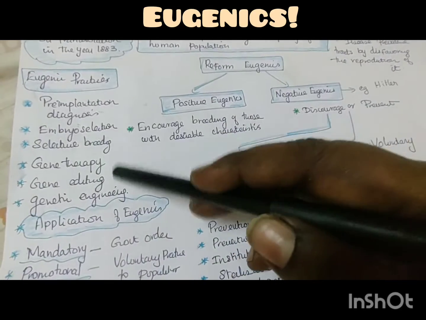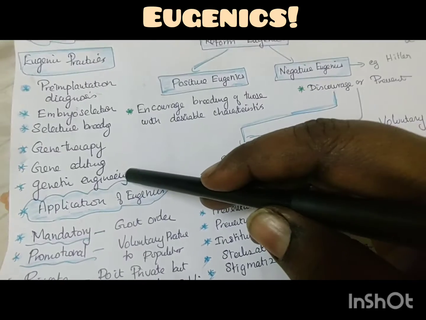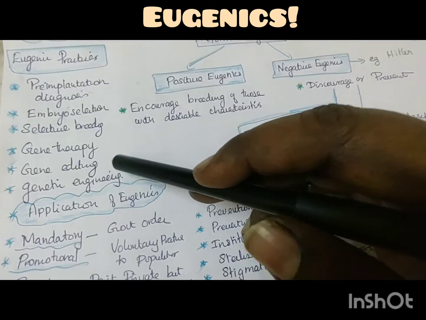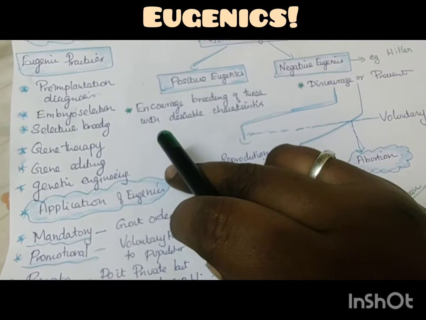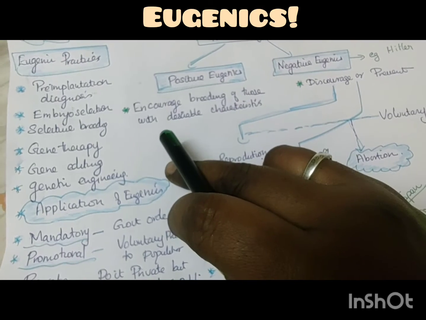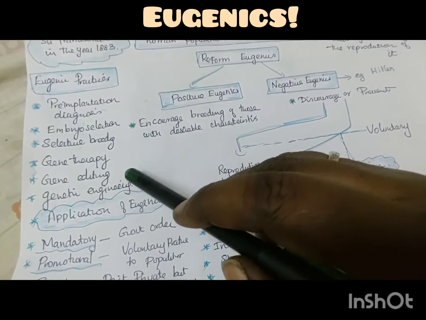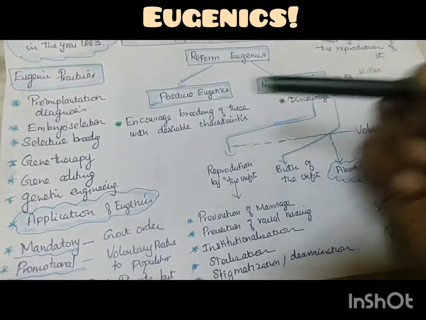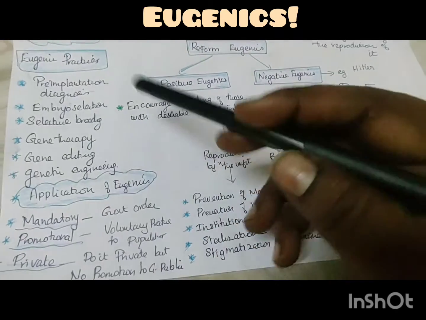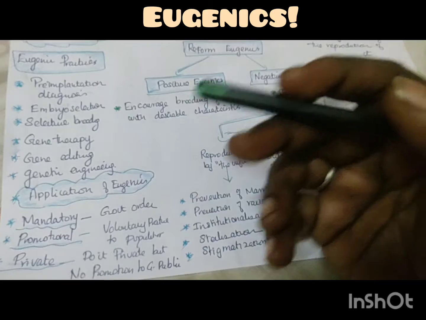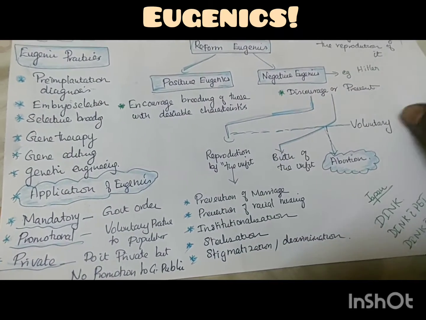I have already put up a video on gene therapy, gene editing and genetic engineering. Human beings believe that by switching off the gene or the codon that is causing the disease, we can cure it. There is so much research going on, but these therapies are very costly, and normal people cannot afford them. Even if you go for pre-implantation diagnosis and screening, the fruitful effect you can see only when the baby grows up.